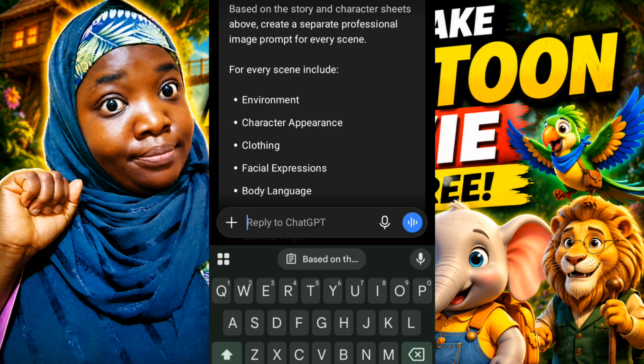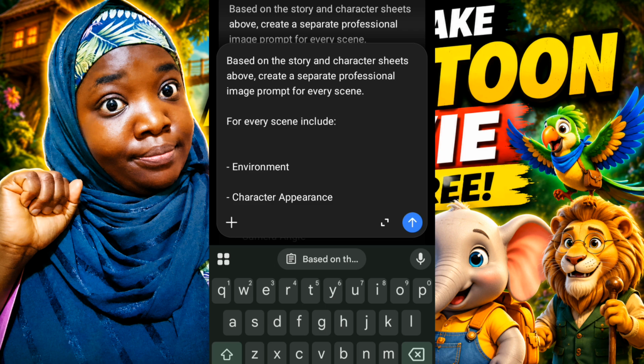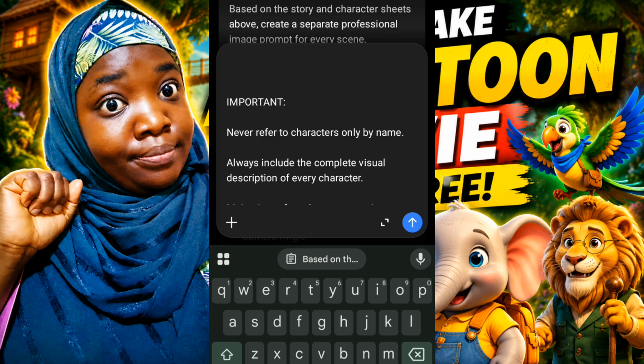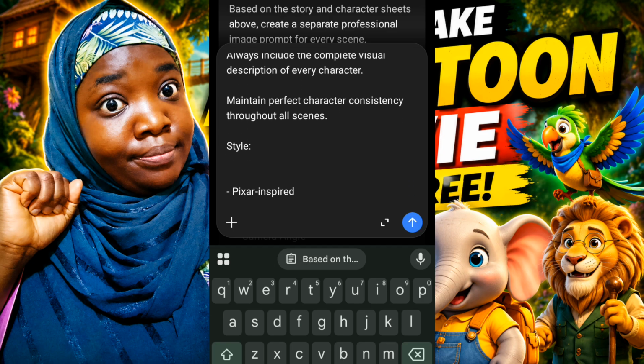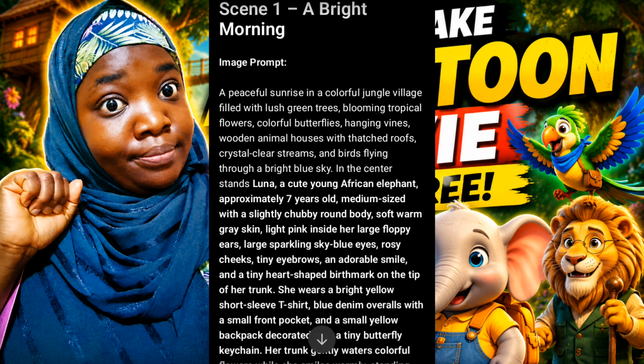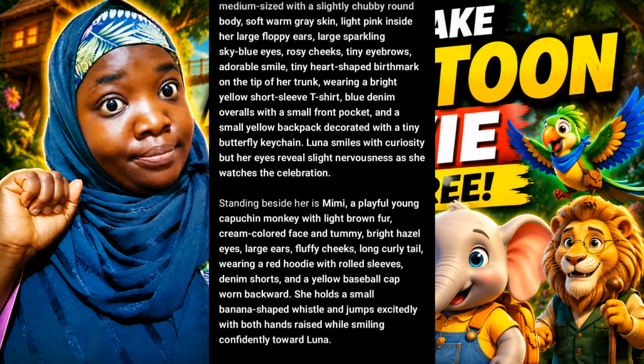So the first thing I'm going to do is generate the image prompt. I'm going to tell ChatGPT, based on the story and the character sheet above, create a separate professional image prompt for every scene. Also, for every scene, include environment, character appearance, clothing, facial expressions, body language, background, lighting, mood, color, and very importantly, never refer to the characters by just their name. Include their entire characteristics. Now ChatGPT will start by generating the image prompt for scene 1, scene 2, till the end of the scenes.